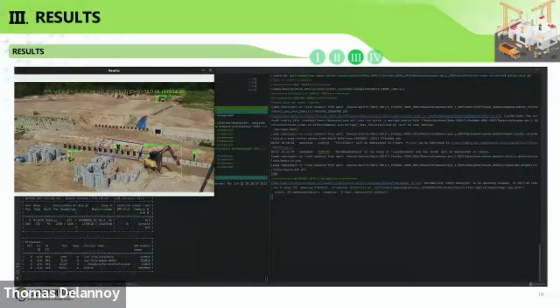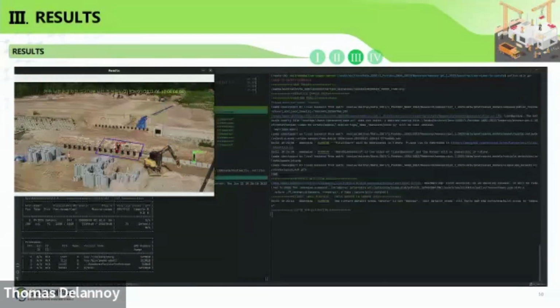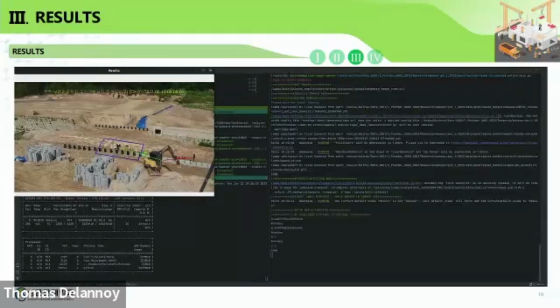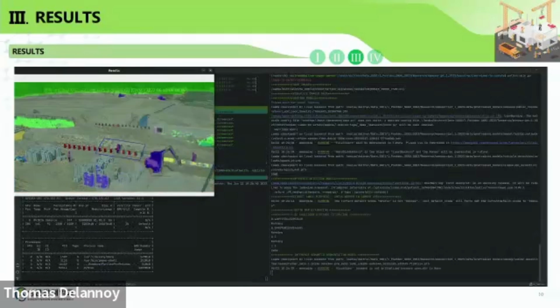First we detect the worker, signalman, and vehicle, and we also run the depth estimation model, which infers 3D depth information from only a 2D image. Based on the depth estimation model, we can infer the 3D distance between construction vehicle and worker, so we can give an alarm based on this also. Also, we can use the segmentation result.